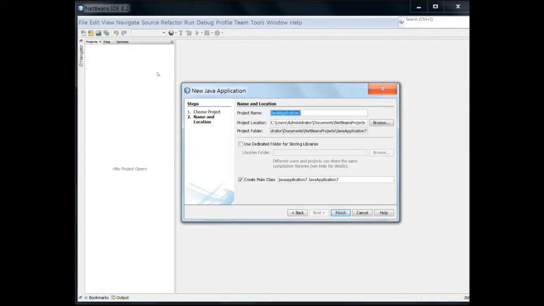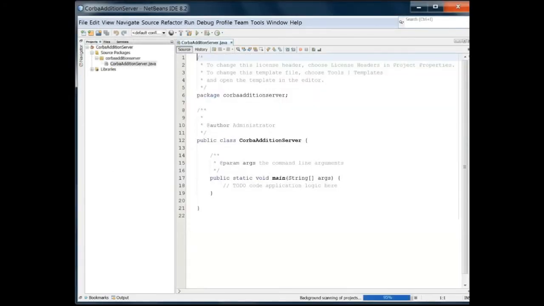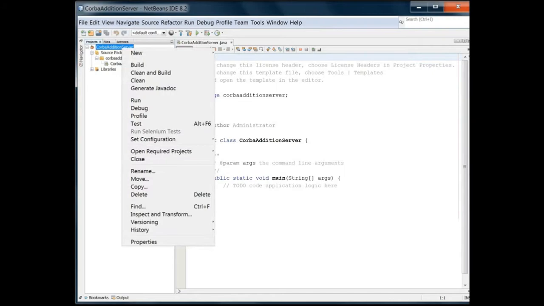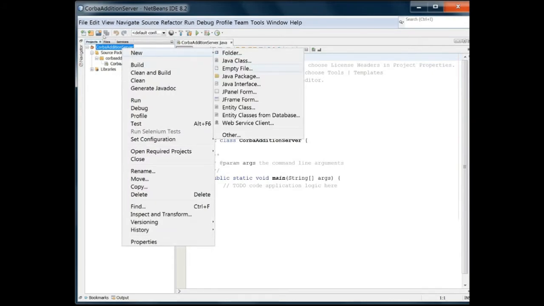So we are creating a new project, and we will always make the server first and run it. The name you can give is CORBA Addition Server. This project will always give you a main, public static void main here. There will be some conflict, but I'll show you how, we need to delete this.